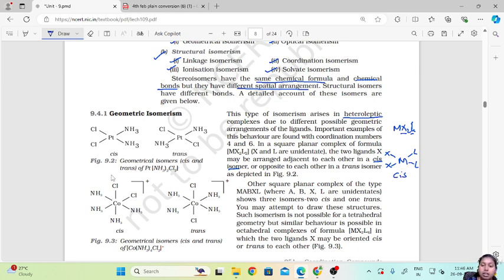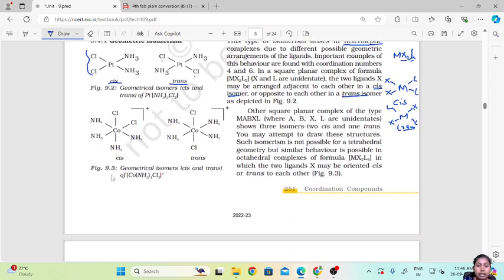If they are in the opposite form, that is M, X, L and L arranged opposite to each other, this is known as the trans isomer. This is cis and this is trans. Cis means both are on one side, trans means both are opposite to each other.